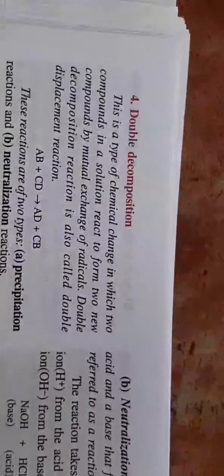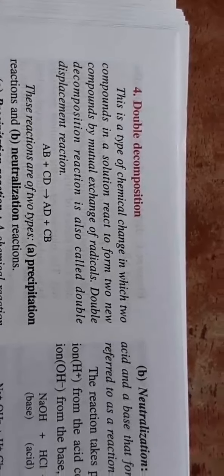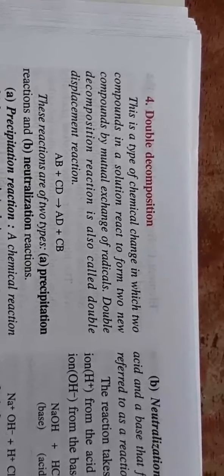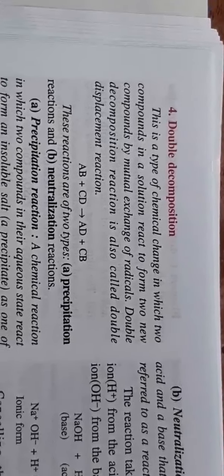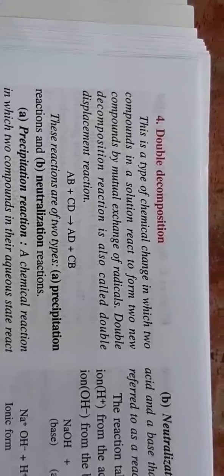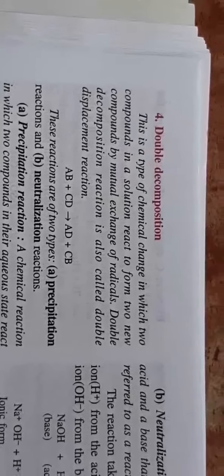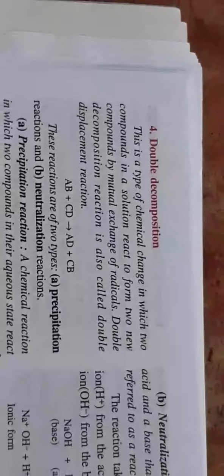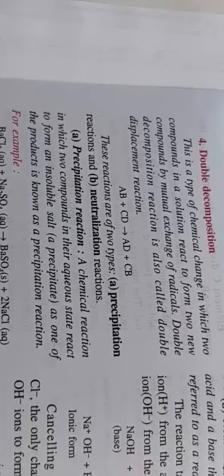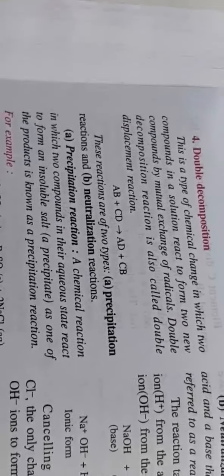The fourth type of chemical reaction is double decomposition reaction. This is a type of chemical change in which two compounds in a solution react to form two new compounds. Now we are going to learn about double decomposition, in which one salt reacts with another salt and there is an exchange of their negative radicals among the positive. So AB reacting with CD gives AD plus CB.